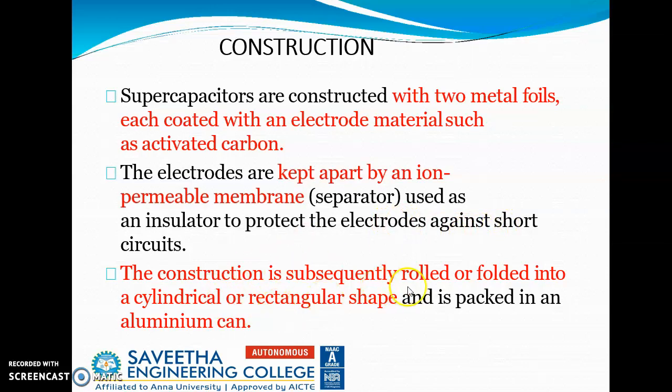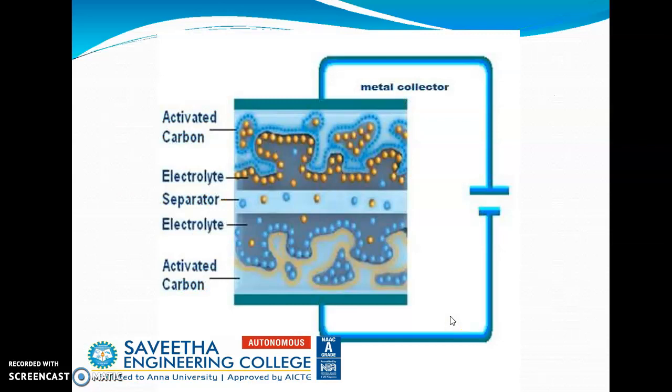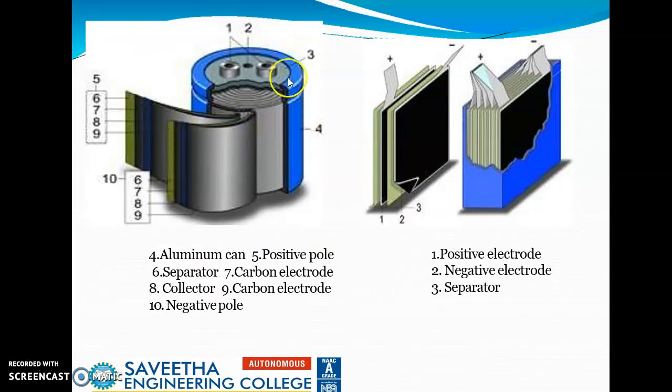The construction is subsequently rolled or folded into a cylindrical or rectangular shape and is packed in an aluminum can. So this is how it is rolled in an aluminum can. You have the positive electrode, this one is the negative electrode, and this is the separator. Like that we have several layers and they are rolled into an aluminum can.